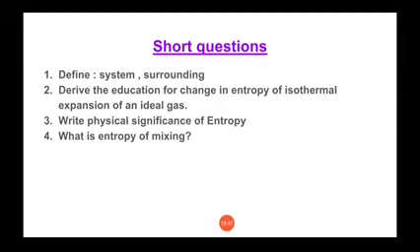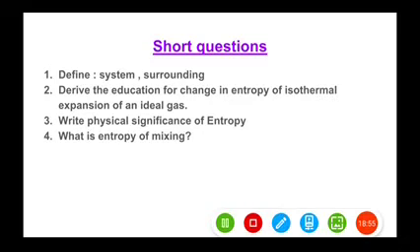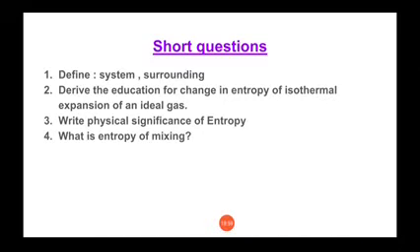Next one is, what is entropy of mixing? We know that when different gases with numbers of moles N1, N2 and N3 and their partial pressures P1, P2 and P3 are involved, then change in entropy of mixture can be written as delta S is equal to summation N in bracket R ln X plus R ln P minus S0 prime.